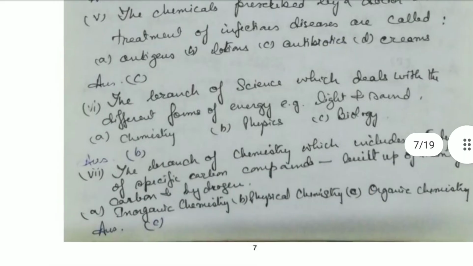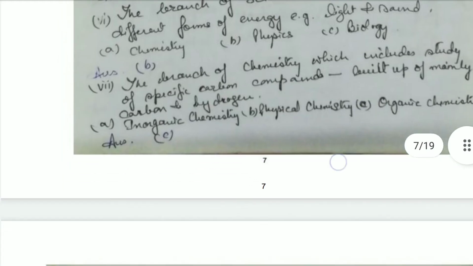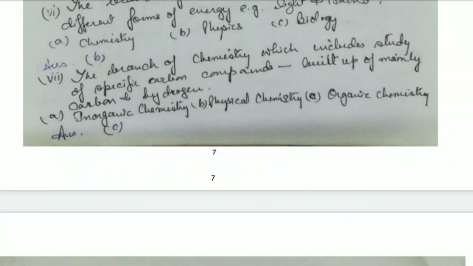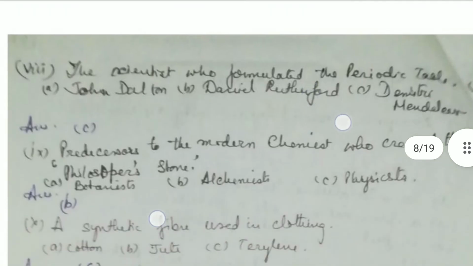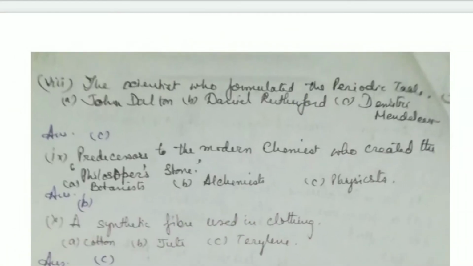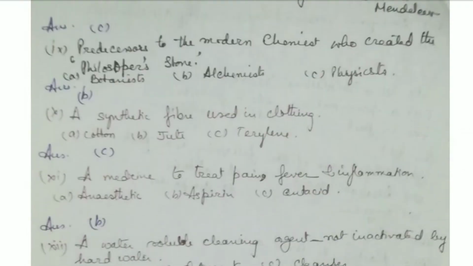The branch of science which deals with different forms of energy, for example light and sound, is physics. The branch of chemistry which includes the study of carbon compounds built up mainly of carbon and hydrogen is organic chemistry. Then the scientist who formulated the periodic table is Dmitri Mendeleev. Then the predecessors to modern chemistry who searched for the philosopher's stone were alchemists. A synthetic fiber used in clothing is terylene.